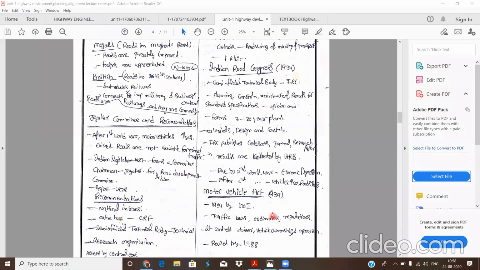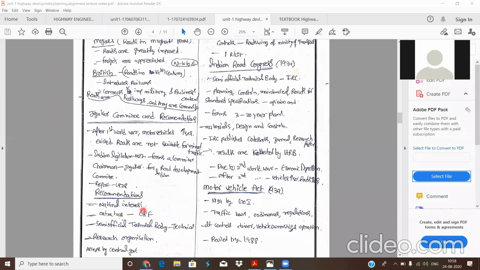Okay, once again I'm repeating. First, the All India legislature formed a committee in 1927, and the chairman was Jayakar. Jayakar prepared a report, and it was submitted in 1928. It gave four recommendations. It should be considered a national interest. Extra tax should be laid on petrol. A semi-official technical body and a research organization should be formed. These are the main recommendations.